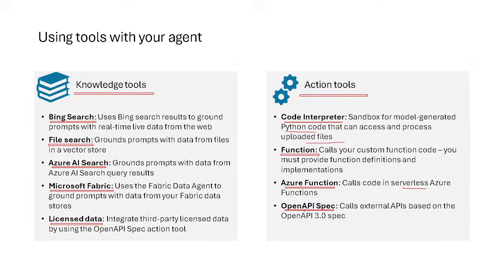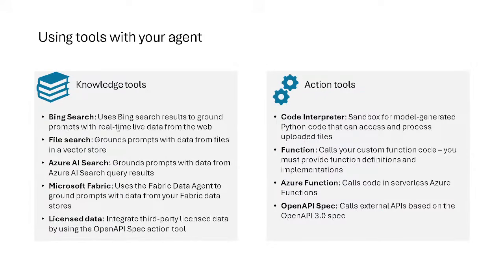If that is the thing, then this particular Open API specific tool is helping you to associate those external APIs with your agent. Now, all these combinations of this thing are actually going to provide some kind of an automated logic which is going to be performed by your agent. And that is which we are going to see.